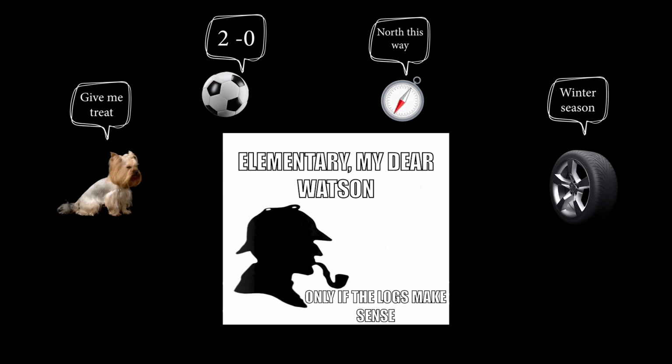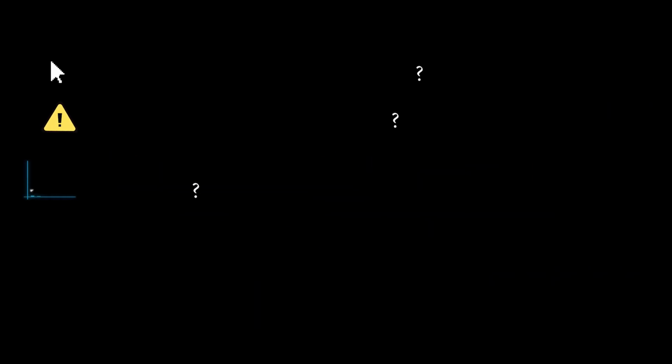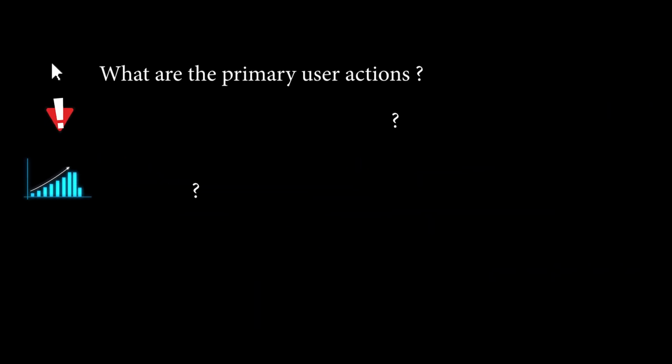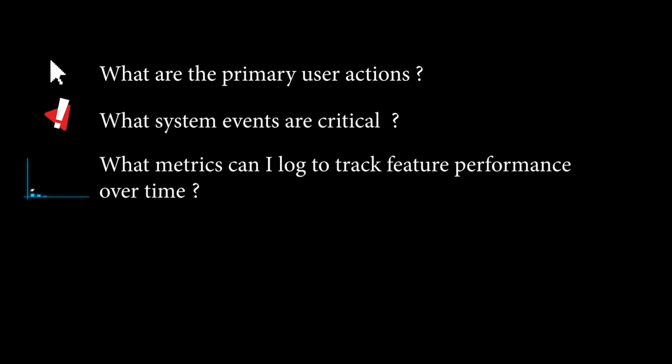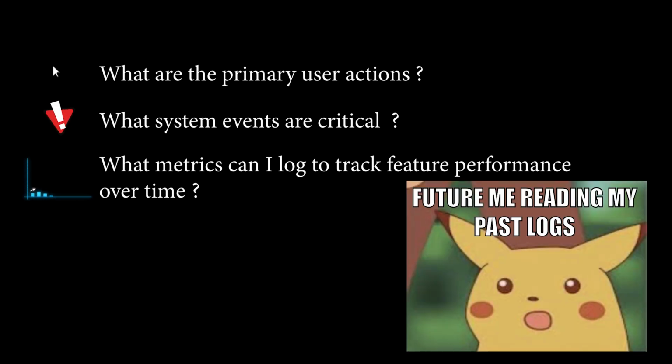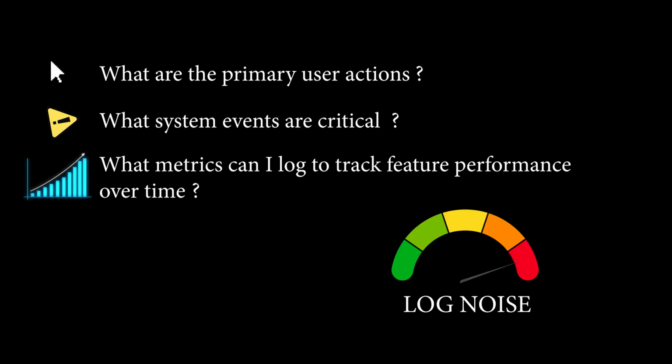So before you write a single log, you need to answer these three questions. What are the primary user actions? What system events are critical? And what metrics or measurements can I log to track feature performance over time? Your main goal is to write logs that will tell your future self a clear story so he can find the issue fast. If you log blindly, you're just creating log noise, making it impossible to find the issue.